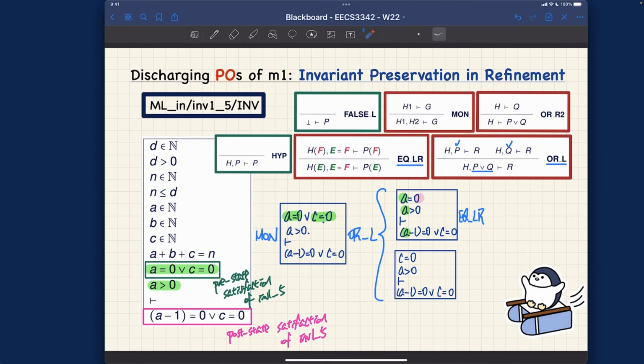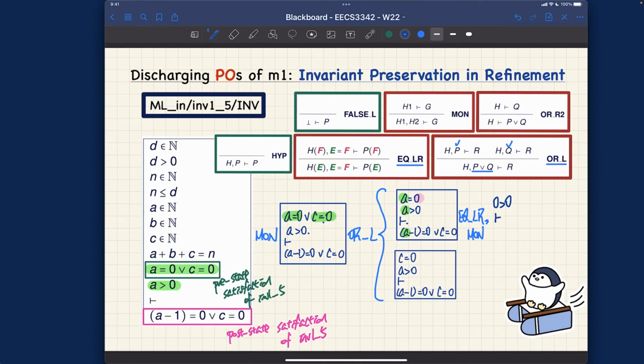And as we said, normally after the substitution, this hypothesis that we used for this inverse rule over here can be dropped. In this case, we can definitely drop it. We don't need it anymore, right? So I'm going to apply two rules at the same time. Monotonicity over here. Here I'm going to replace every occurrence of A by 0. So what I will get is 0 larger than 0 entails.